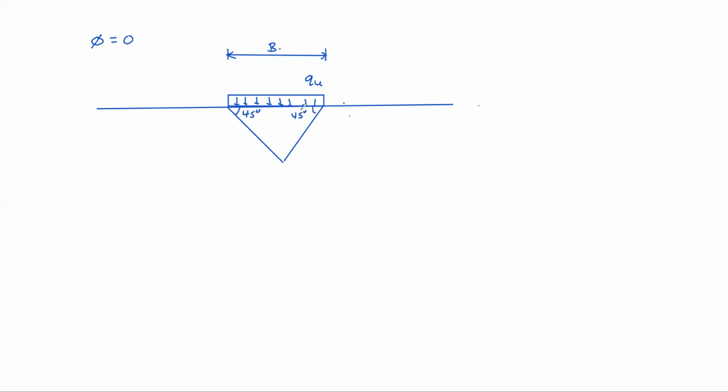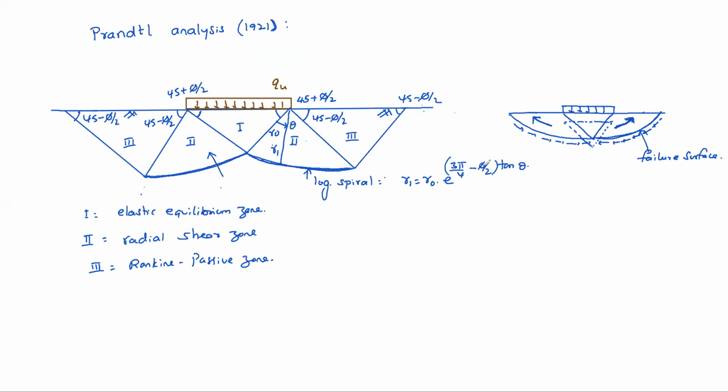And here R1 equals R0 into e power tan phi. Actually, that is also tan phi, but somewhere theta dependency must be there, right?